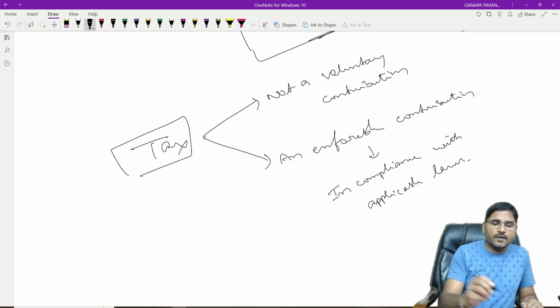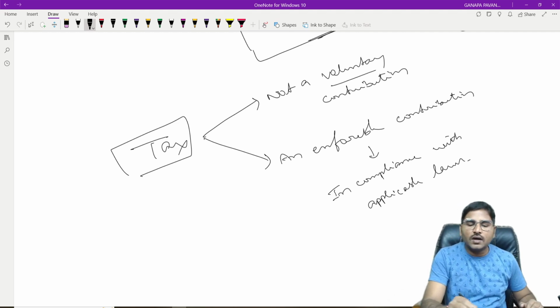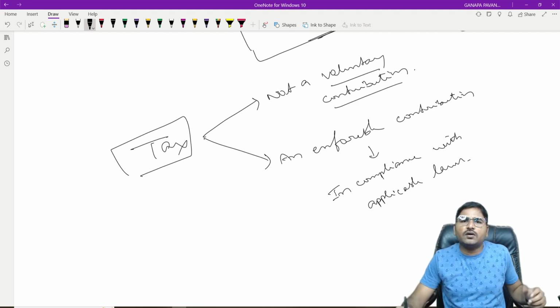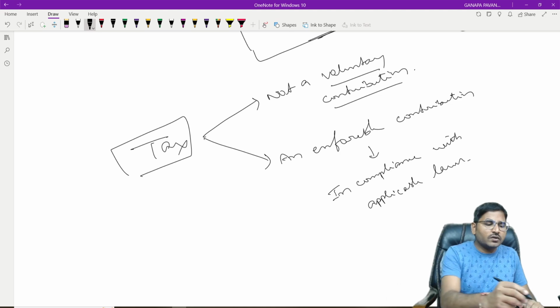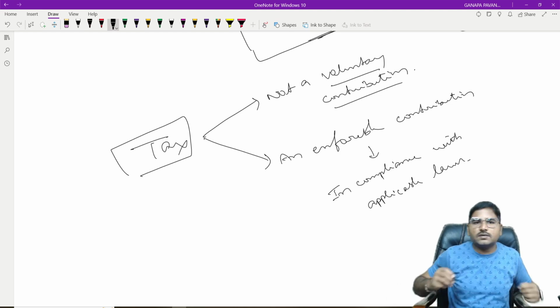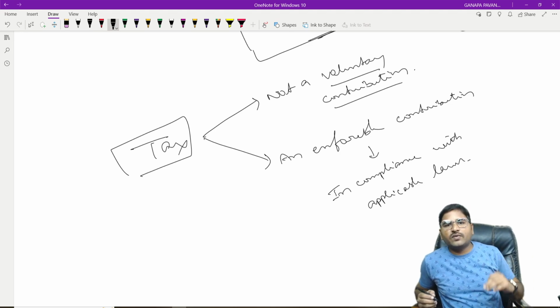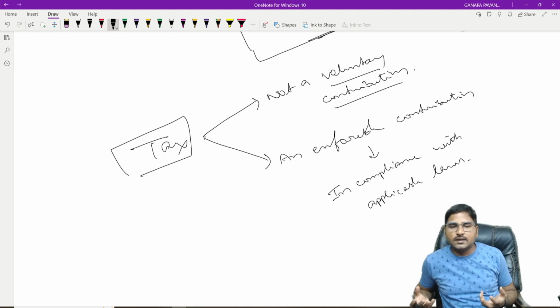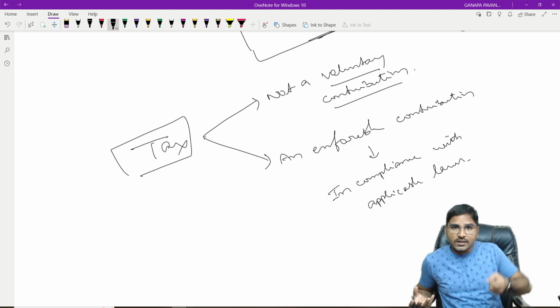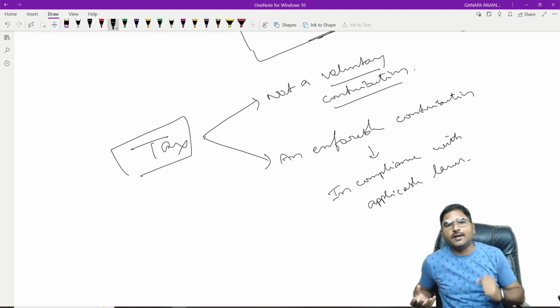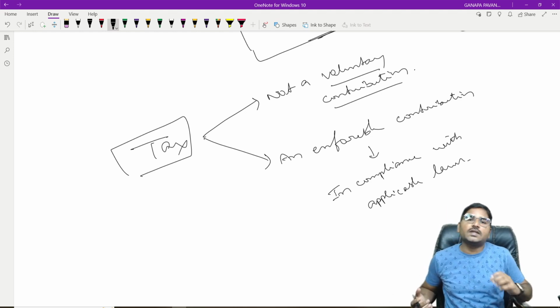So tax is not a voluntary contribution. Suppose on the occasion of Vinayaka Chauthi, you may give some donations, like this year 1000 rupees, 500, at your discretion, at your choice. Is it? And tax is not like that. It's not a voluntary contribution. It has to be made mandatorily. Compulsory, you have to pay. That too in compliance with the act.